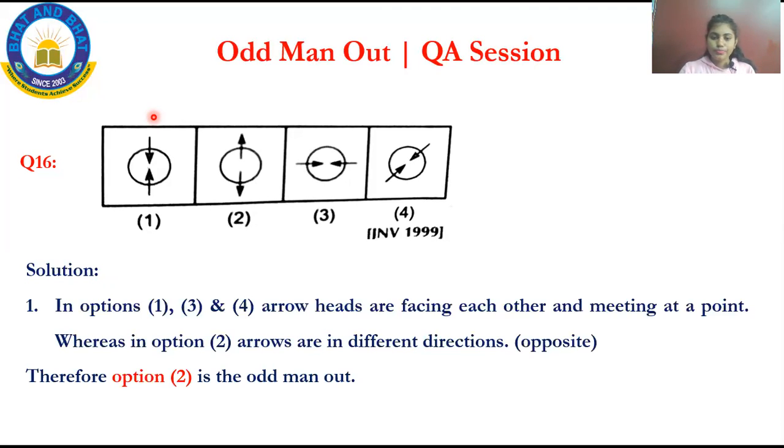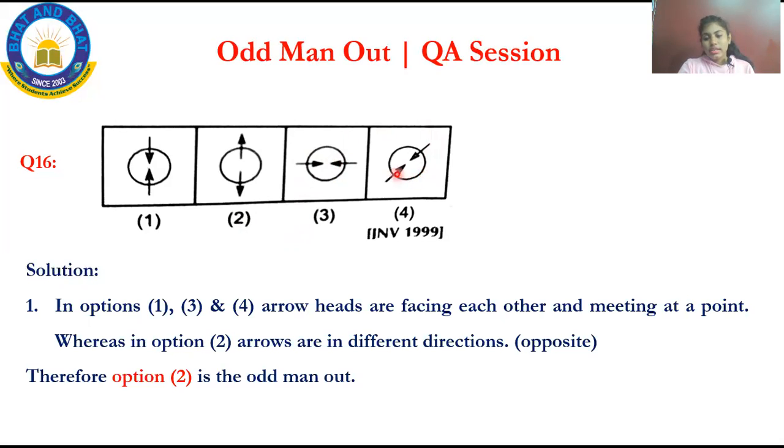Let us solve now. See, this is a circle and then 2 arrows. The heads of the arrows are facing the same direction, and the 2 arrows meet at the same point. Now come to the second one. Here also a circle and 2 arrows, but the arrows are facing different directions. One is upwards and the other is downwards. The third one also has 2 arrows meeting at the same point.